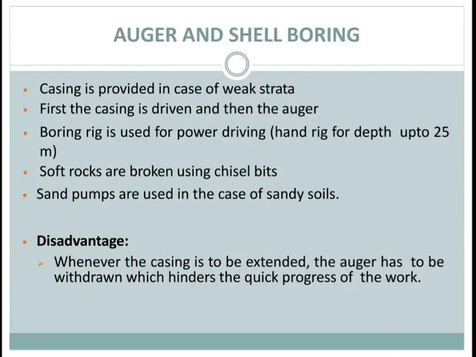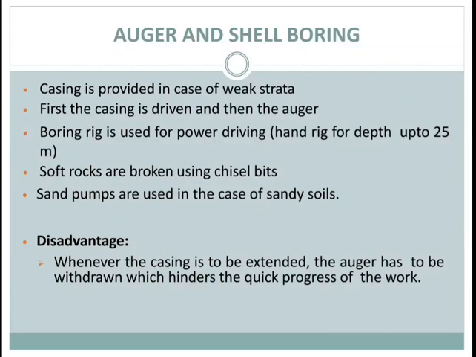Next, auger and shell boring. Auger and shell boring consists of a cylindrical auger and shell with cutting edge or teething at the lower end, used for making deep boring. These augers are suitable for soft to stiff clay and the shell for very stiff to hard clay.